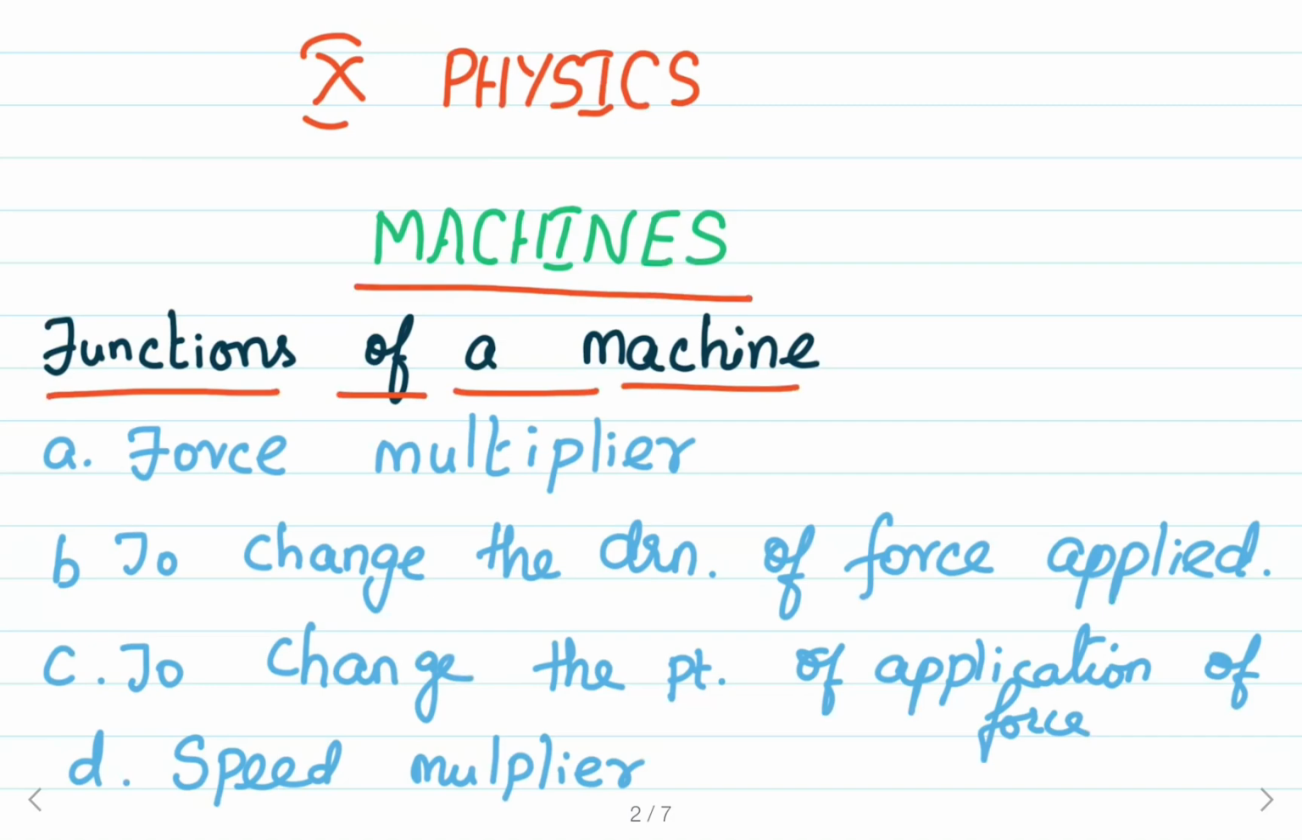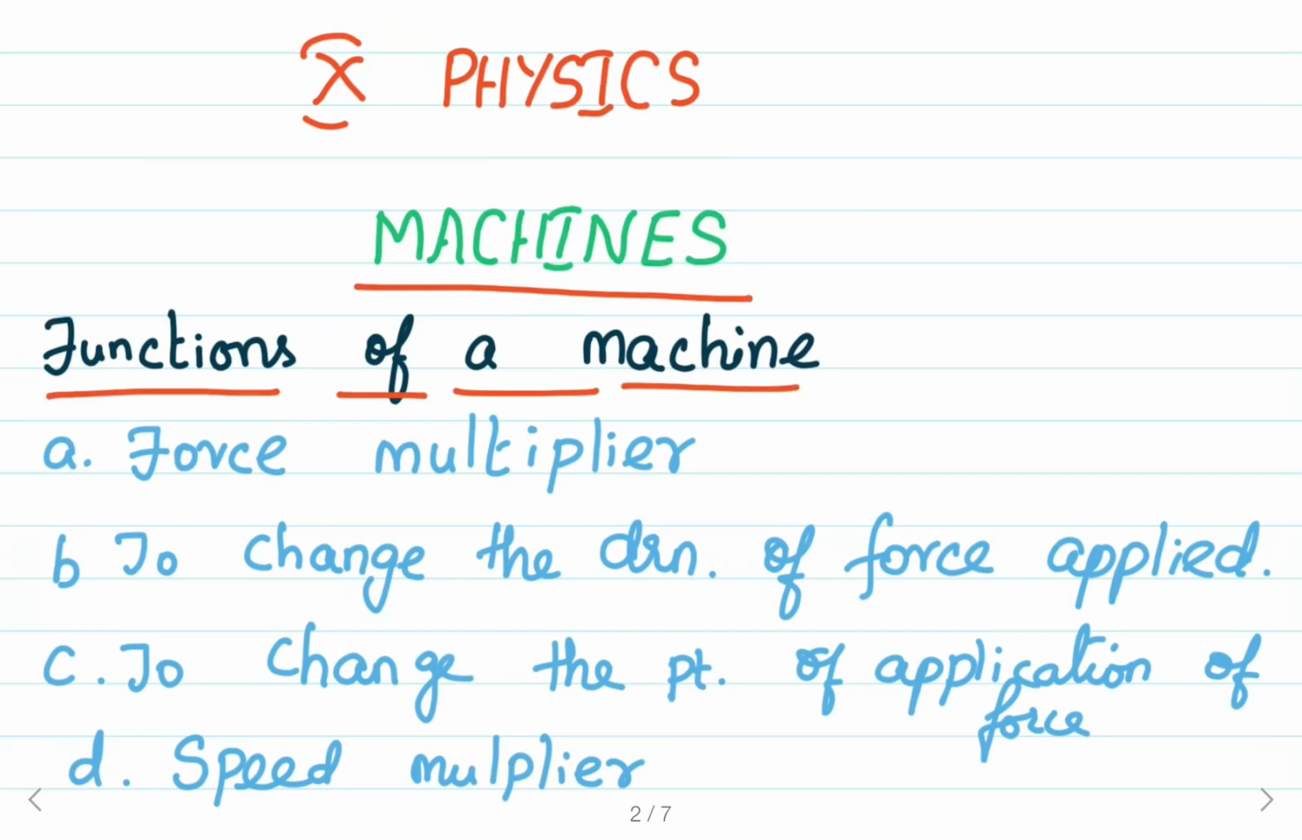An example for force multiplier is the inclined plane. Force multiplier means a machine can overcome a large resistive force by applying a lesser force. That is, the effort applied is less than the load. Then we obtain gain in force by using that machine.